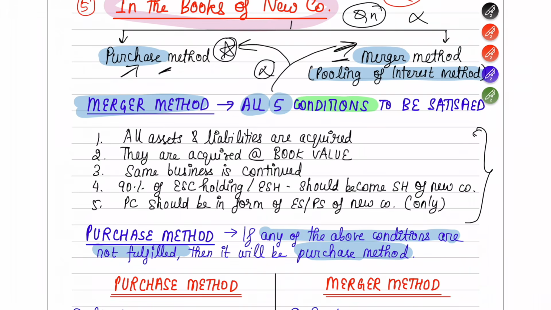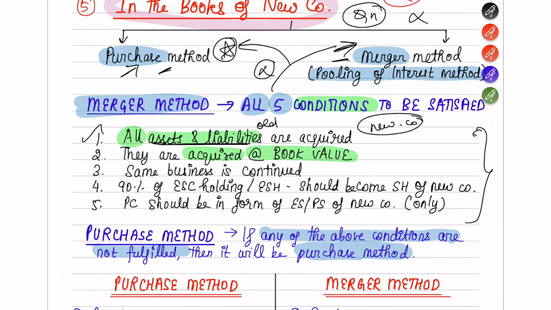The first condition is that the new company has to acquire all the assets and liabilities. Whatever assets and liabilities are there under the old company, it has to acquire every single thing. So that is condition number 1. Condition number 2 is that all these assets and liabilities should be acquired at book value. You cannot revalue these assets and liabilities.